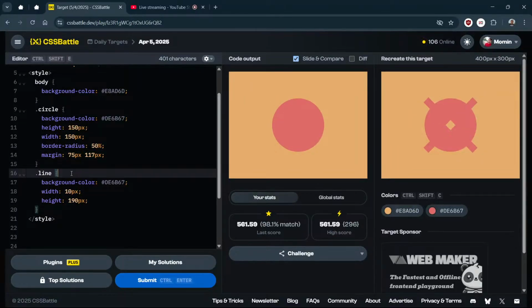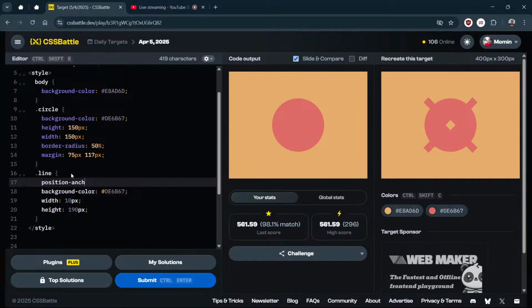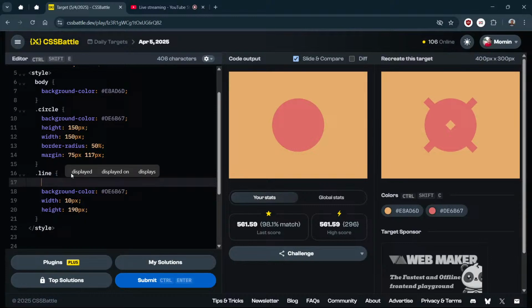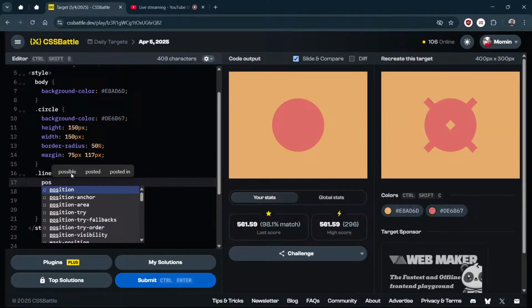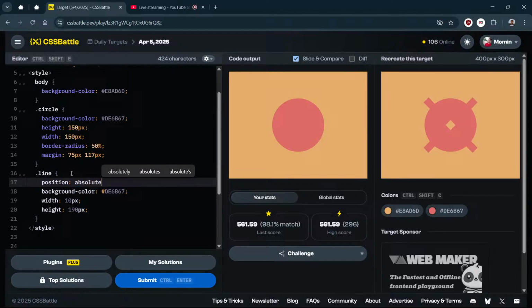Okay, we need to do position of absolute. Position absolute or display is block, right? Display block, yeah, position absolute we need to do, but why is position absolute not working?